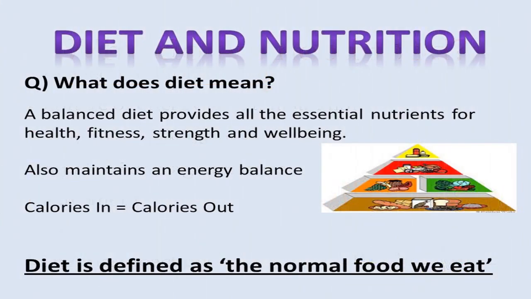Now, what does a diet mean? We have learned about nutrition, and we have also learned about diet in our previous standard. Okay, so I'll just quickly revise. What does diet mean? A balanced diet provides all the essential nutrients for health, fitness, strength, and well being. It also maintains an energy balance.